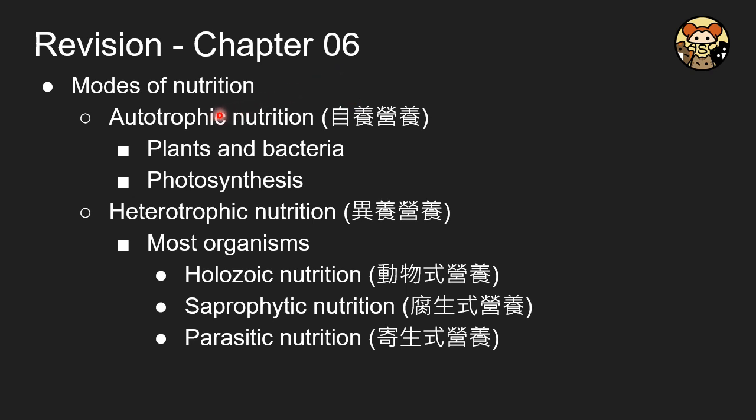And first of all, we'd like to talk about the modes of nutrition. Plants and bacteria undergo autotrophic nutrition because they can produce their own food and obtain energy. However, for people like us, that is the animals, we undergo heterotrophic nutrition. Within heterotrophic nutrition, there are three modes: holozoic, saprophytic, and parasitic. If you can remember these terms, it will be great. Otherwise, at least remember that we are heterotrophic and we are the holozoic one.